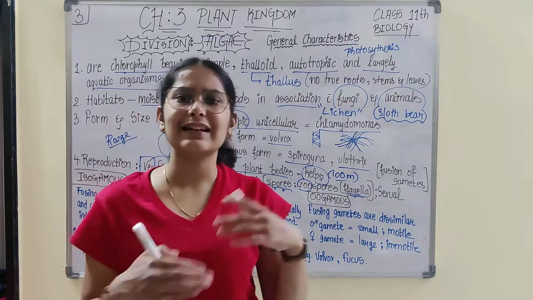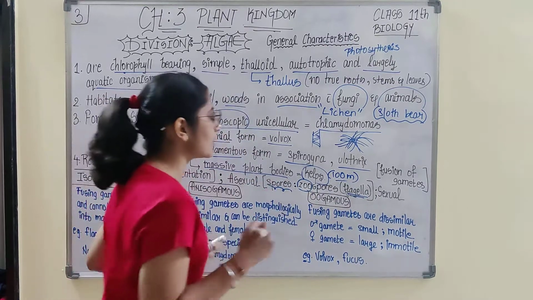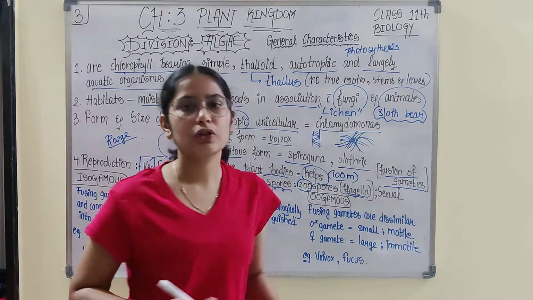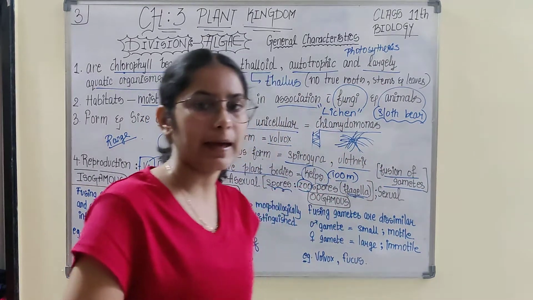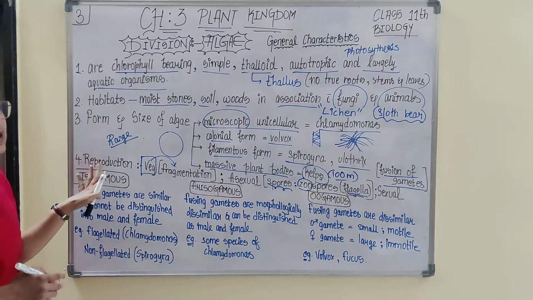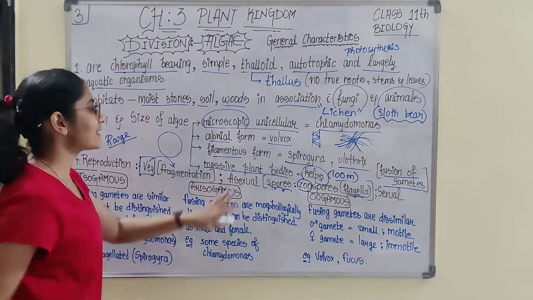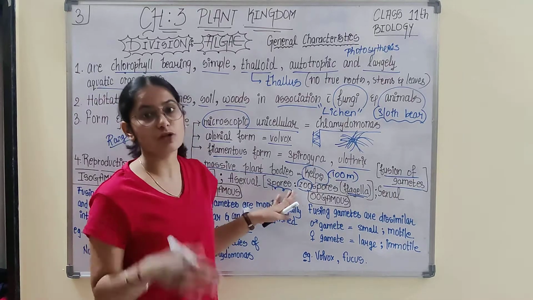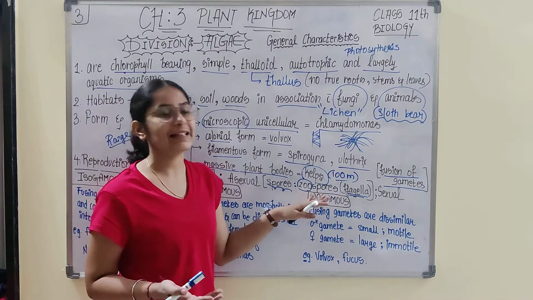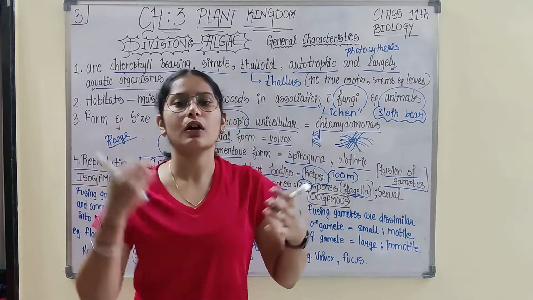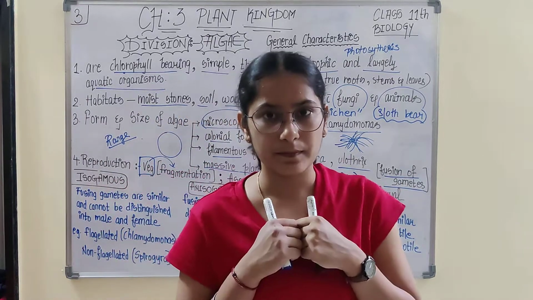Apart from this, there is another, that is sexual reproduction. We have already studied in lower classes that sexual reproduction involves fusion of gametes. So vegetative reproduction occurs through fragmentation. Asexual reproduction occurs through spores, mostly zoospores. And sexual reproduction involves fusion of male and female gametes.